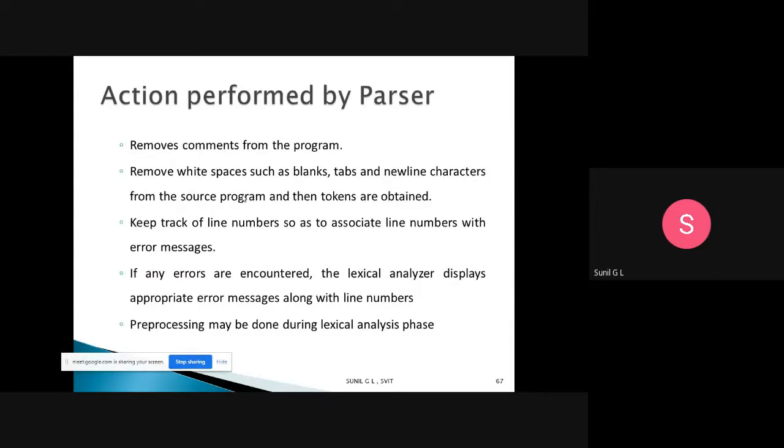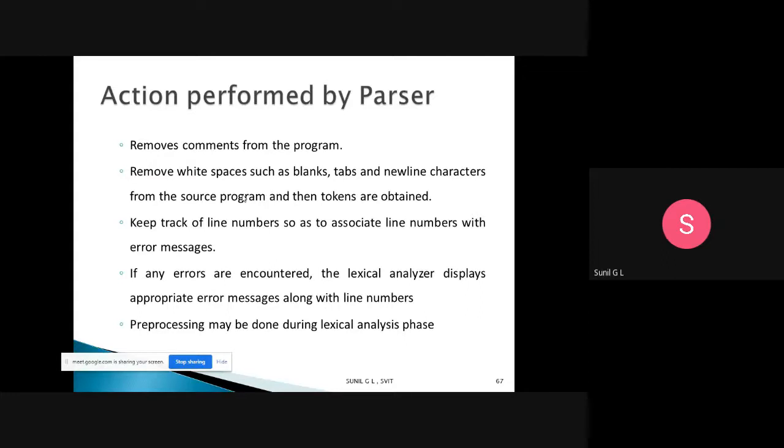If any errors are encountered, the lexical analyzer displays the appropriate error message along with the line number. Pre-processing may be done during the lexical analysis phase. So what is the main thing of this action performed? It will remove the comment lines and white space such as blanks, new line characters, and tabs. Then it will keep track of the line number to display the error message, and if any error is encountered, the lexical analyzer will display the appropriate error message along with the line number.